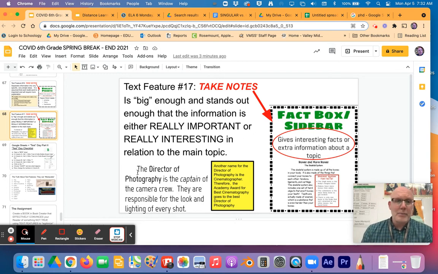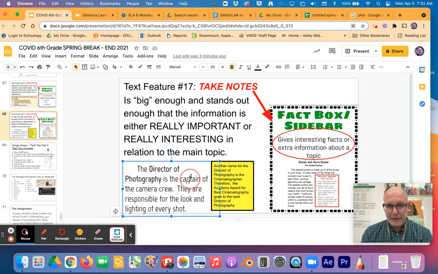So for instance, if I go back to my example that I used earlier, the director of photography, so there was my bold word, right, is the captain of the camera crew. There was my italics word.